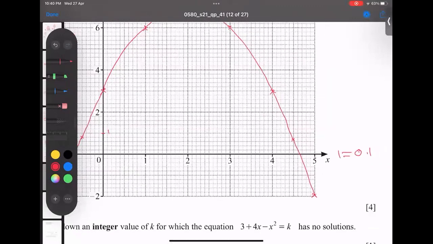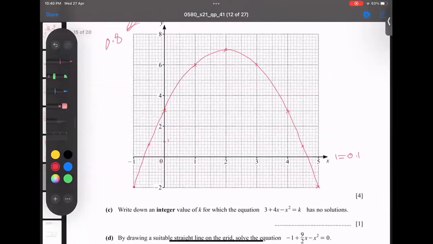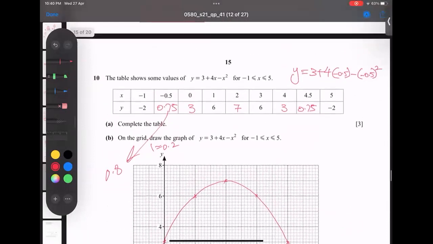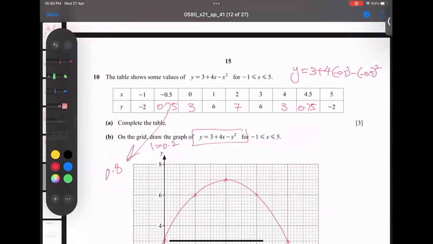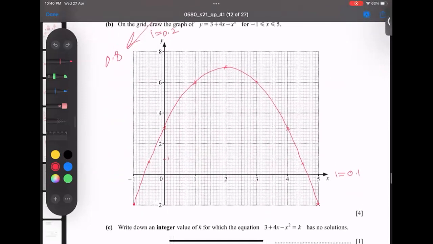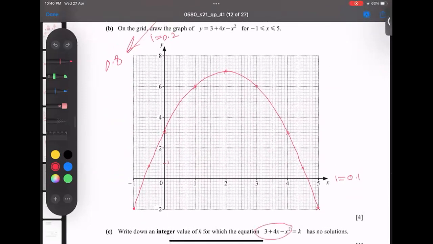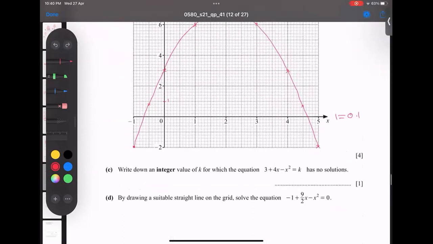So I hope this curve is clear. Now, what is the first question he's asking? Every time, focus on the question. See, this x is fully matched, and this is actually y. So I can say this is y equals k.